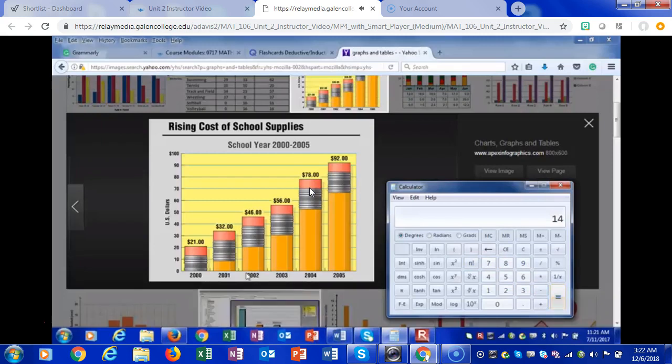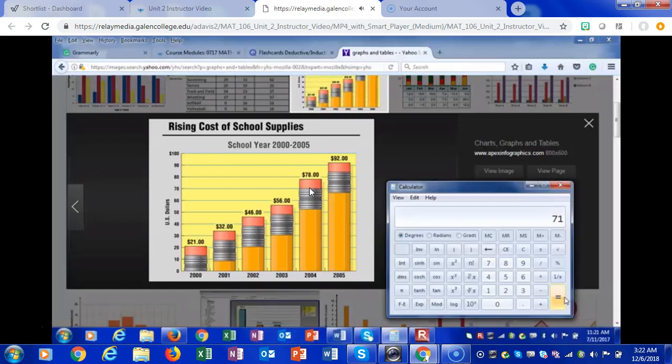How much increase have we experienced between 2000 and 2005? Well, we start off with the largest amount, which is 92, and we subtract the smallest amount, which is $21. This is an increase of $71 between 2000 and 2005. Imagine if you had to buy school supplies during this time. Think about it. You'd be out of a lot of money because every year school supplies go up.